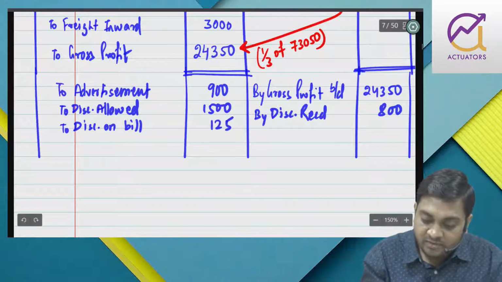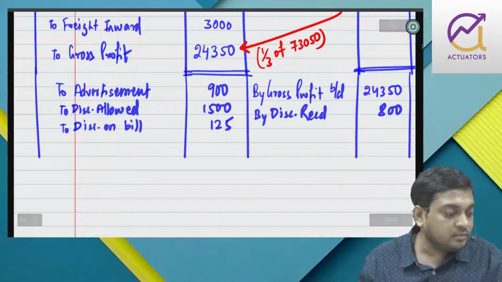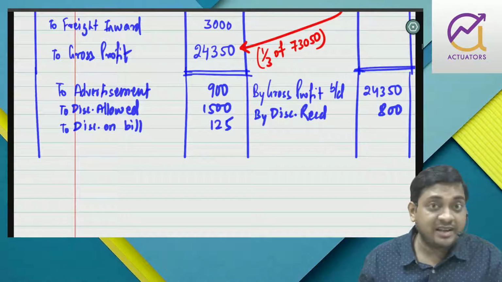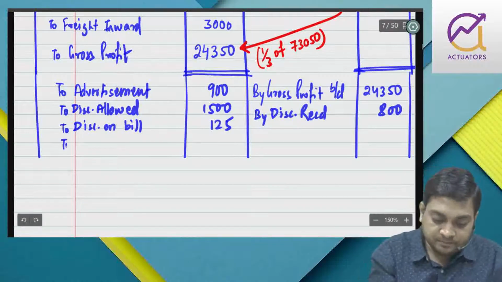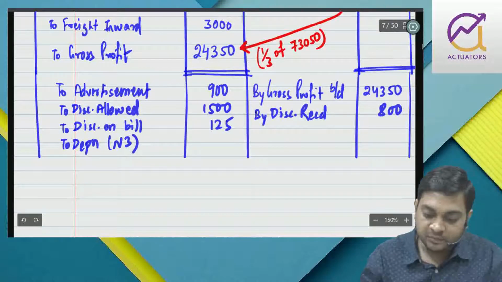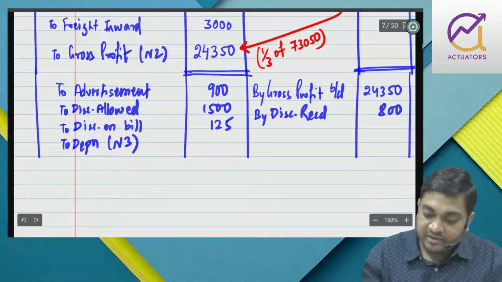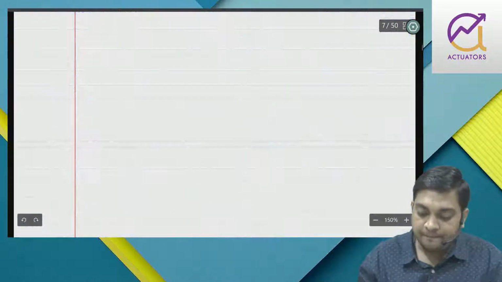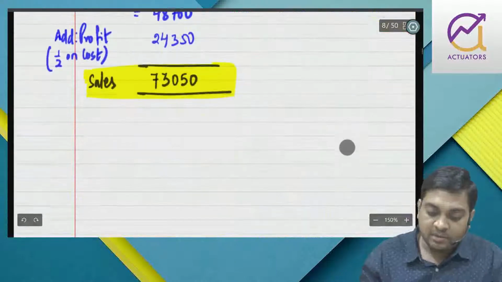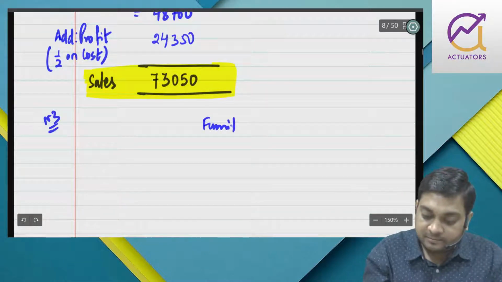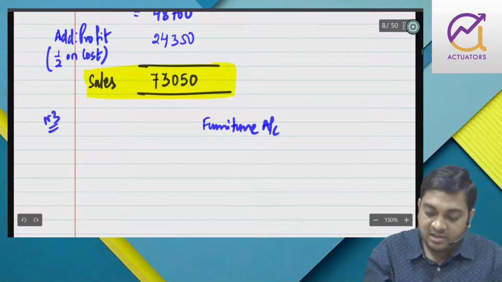So that is 125. Then freight inward we have taken, drawings we won't take, furniture we won't take. With respect to furniture we will take the depreciation part, that will be note number 3. Here we can give note number 2 reference and here also I can give note number 2 reference. So now I'll be preparing note number 3, that is furniture account.